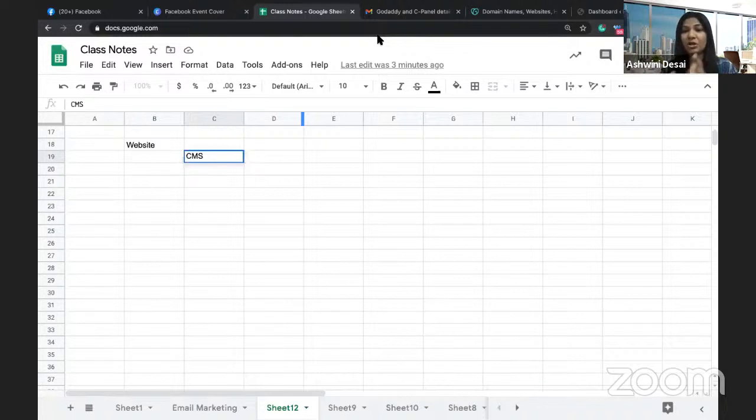Okay. Blog is a part of a website. Okay. So Naresh says company. Correct. Which type of companies? Company is a very general term.